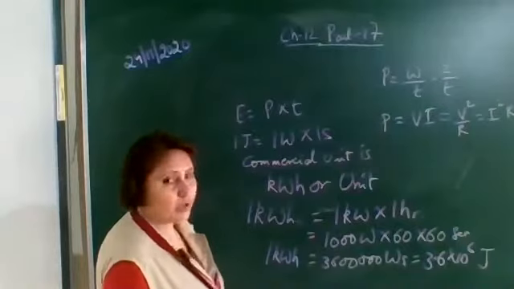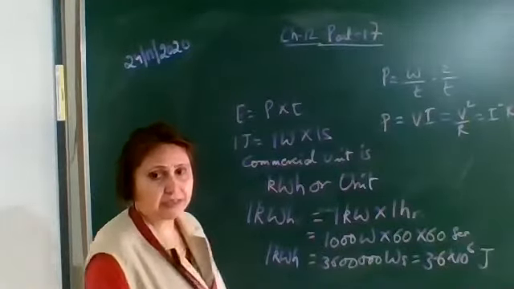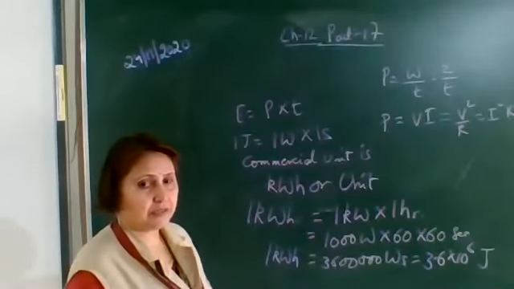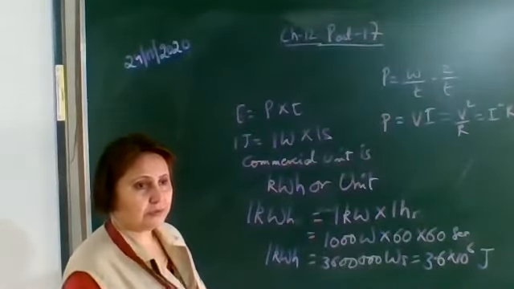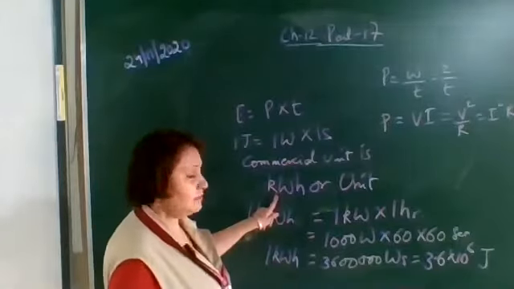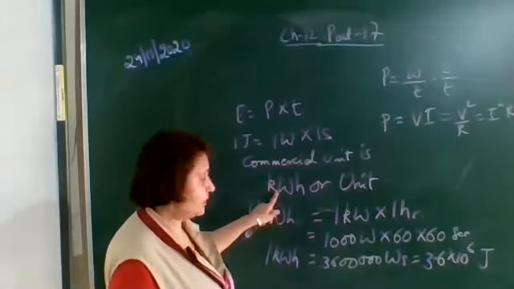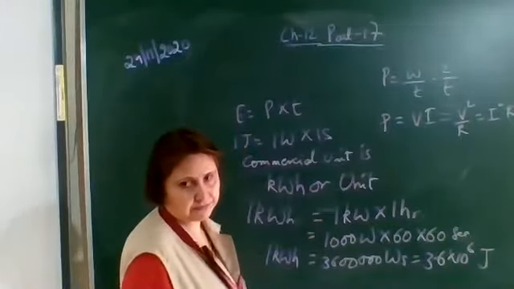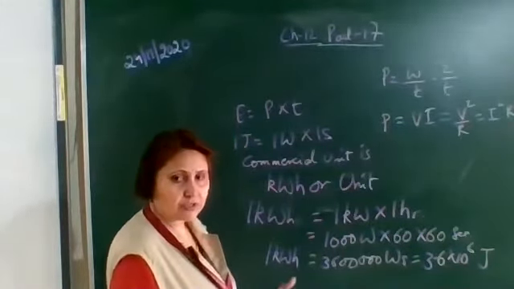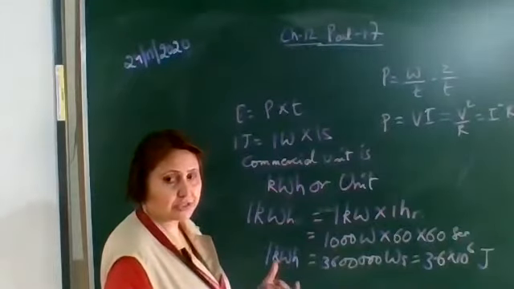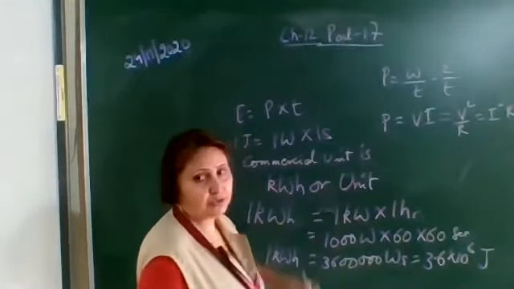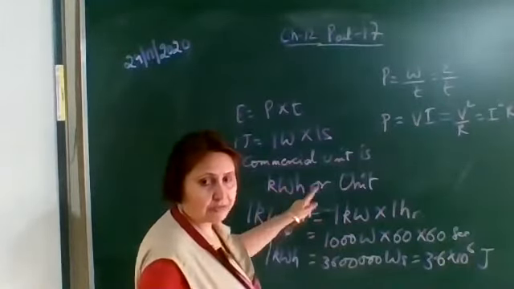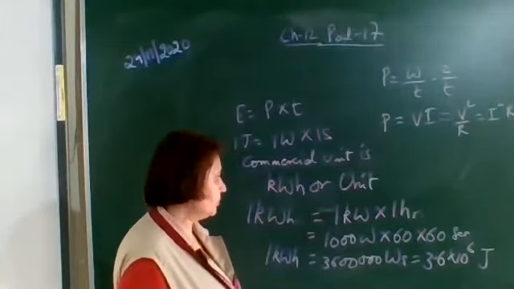Write the next question. What is the commercial unit of electrical energy? The commercial unit of electrical energy is kilowatt hour or unit. When you see the electricity bill, it is given that these many units are consumed. What are the units? Kilowatt hour. So the commercial unit is kilowatt hour or units.